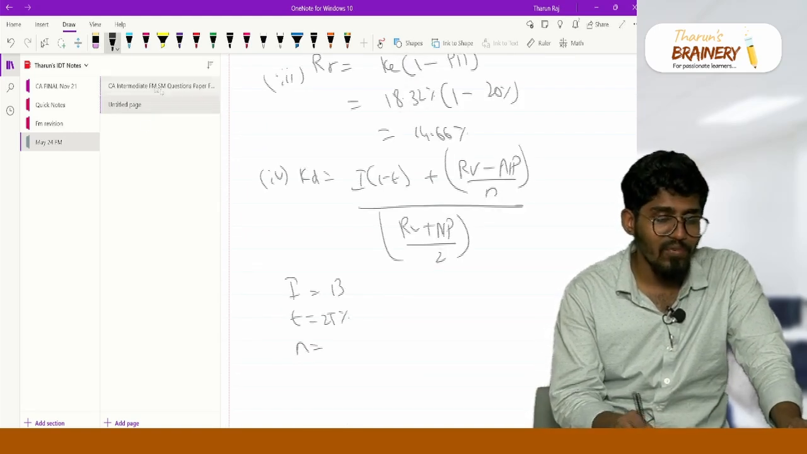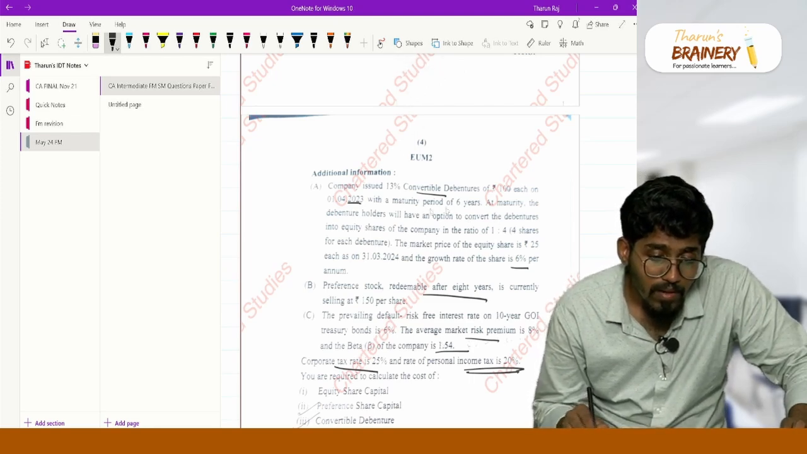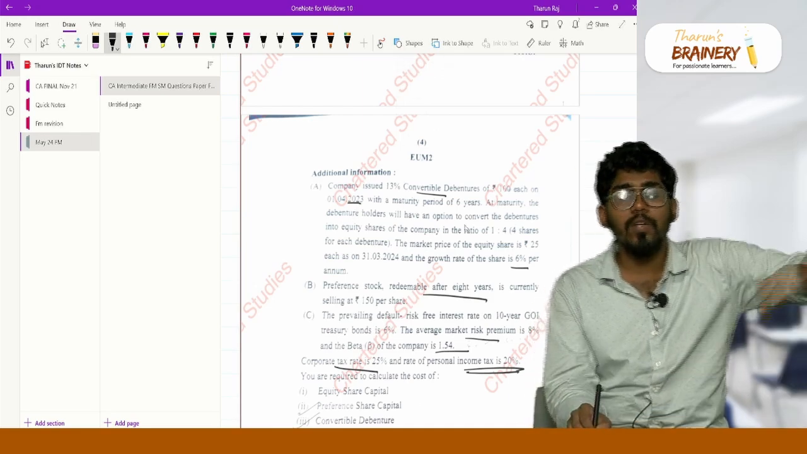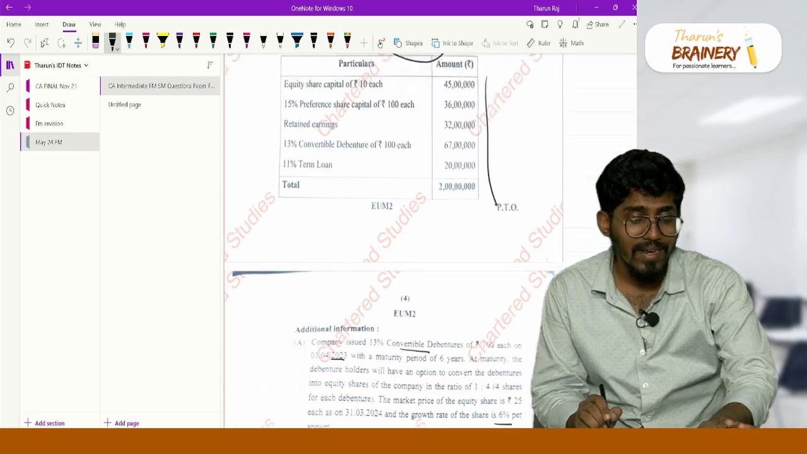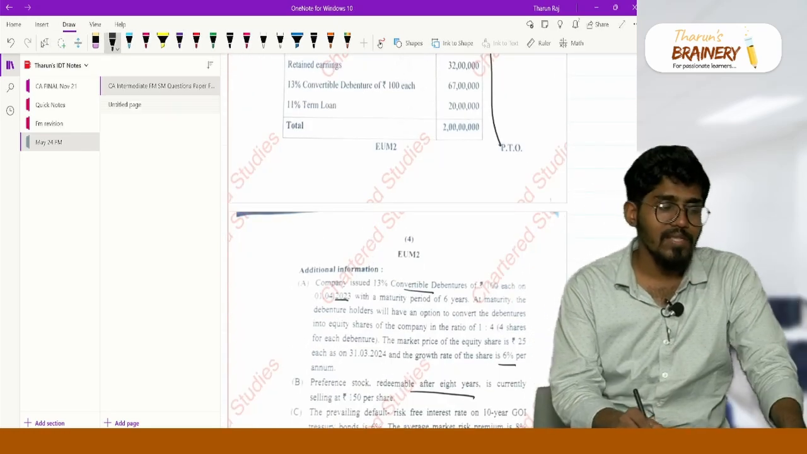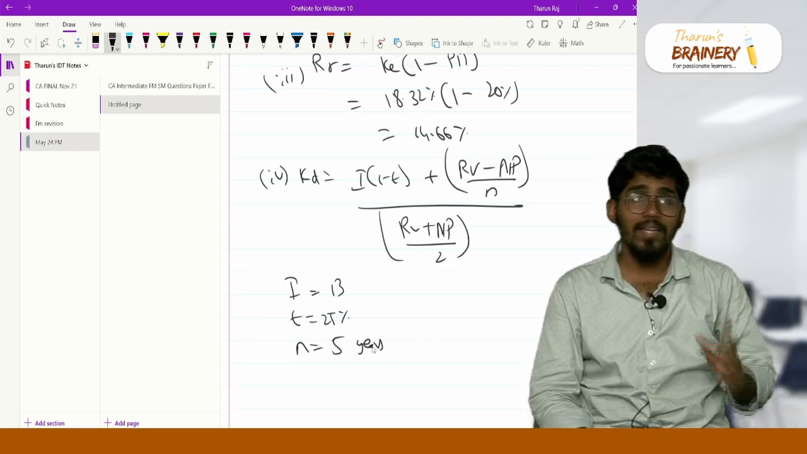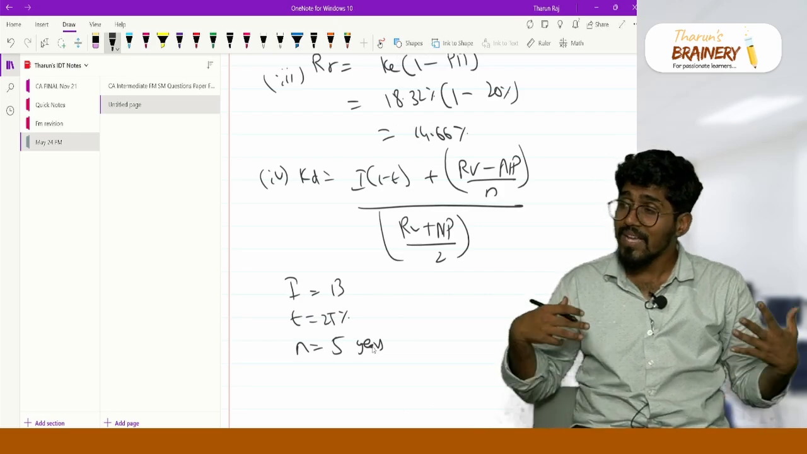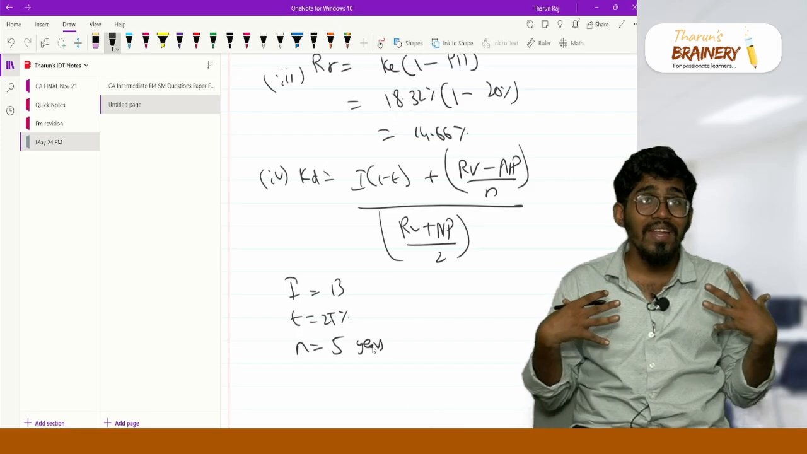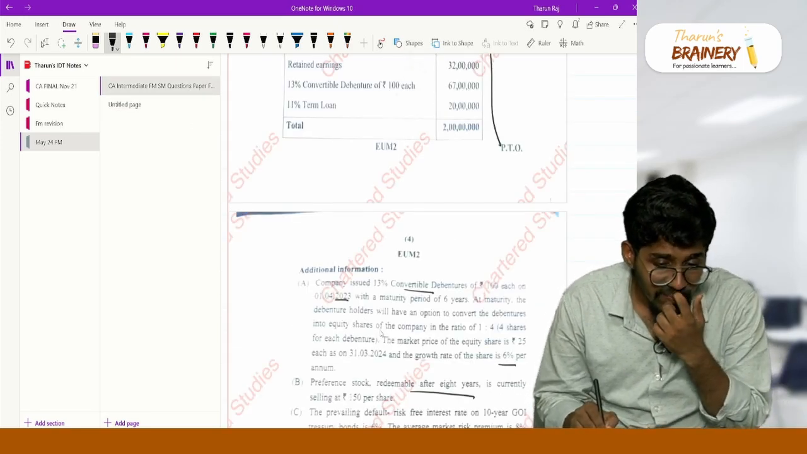N is equal to remaining life. What is the remaining life? If you see here, they issued it in 23 with a maturity of 6 years. Right now it is 24, so one year is over. Today the remaining life is 5 years, correct? So N is equal to 5 years. A lot of students made a mistake here and took 6 years. I know you have done that mistake. That is why I shout in class: read the problem properly. So N is equal to 5 years.